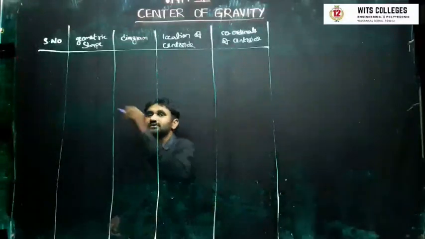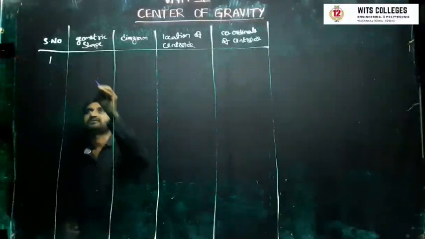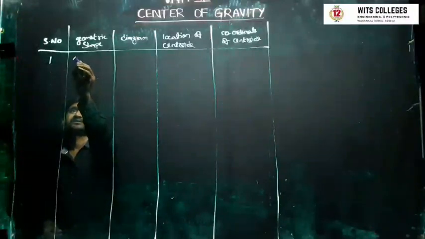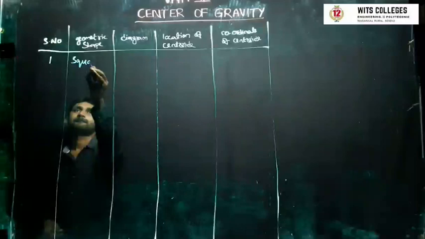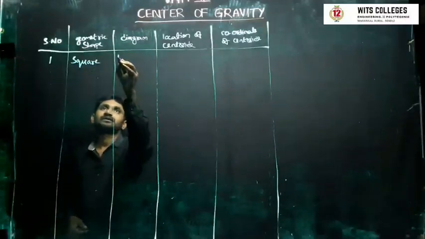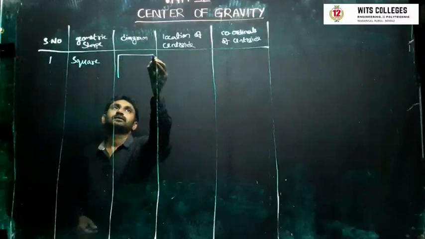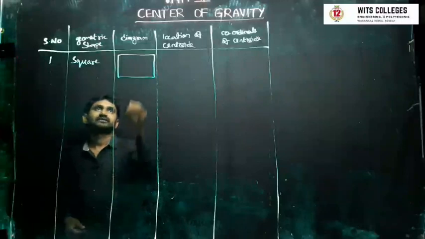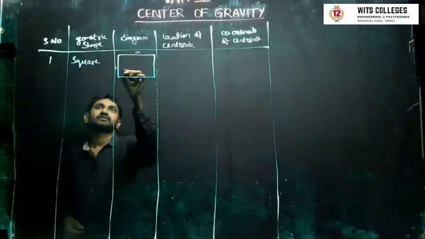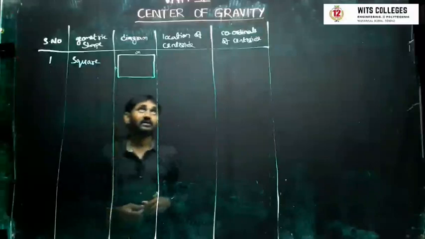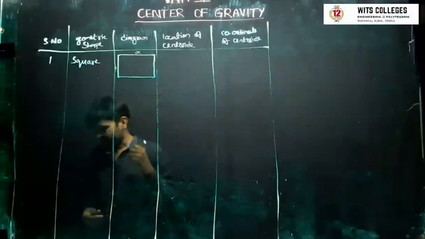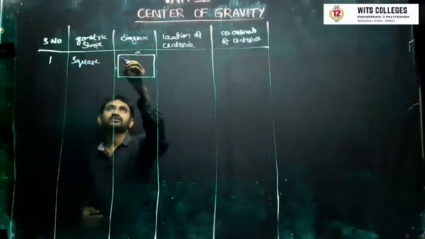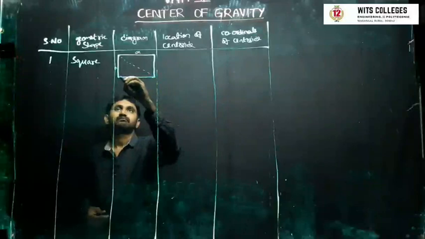So this is the tabular column. For serial number 1, the geometric shape is square. Let us take square. This is my square. This side will be A, this side will be A. And location of centroid. What is location of centroid? Actually, where the diagonals meet.